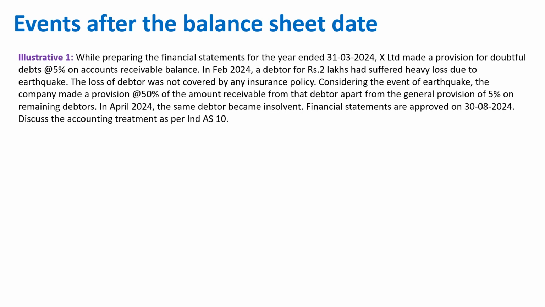So it is very clear in the question that in February 2024, a debtor of rupees 2 lakh had suffered heavy loss due to earthquake. The company's general policy is that they take 5% provision for doubtful debt for all customers. But in this case, as they know that there is an earthquake, they have taken additional provision of 50%. But after the balance sheet date, that is 31st March 2024, the company comes to know that the debtor became insolvent. Now the question is whether you should adjust the balance sheet or continue with the 50% provision.